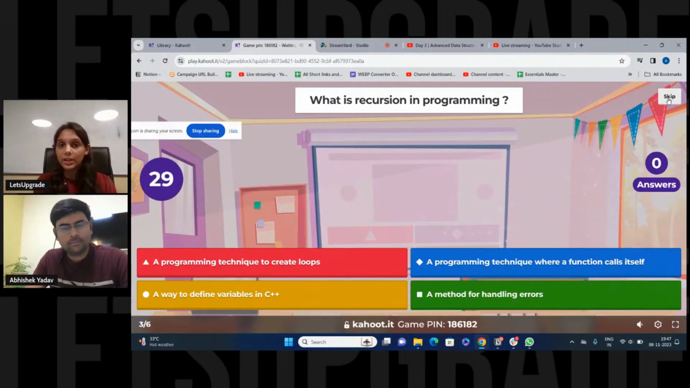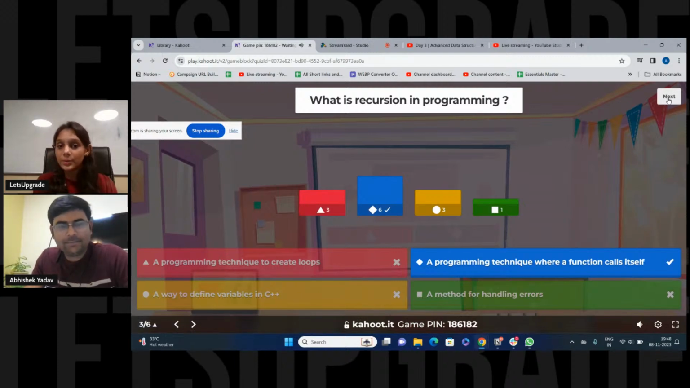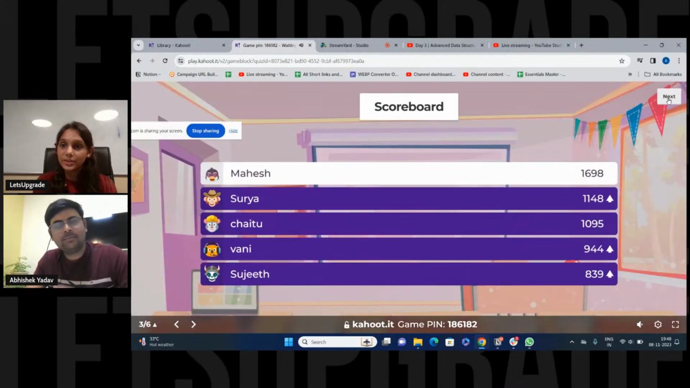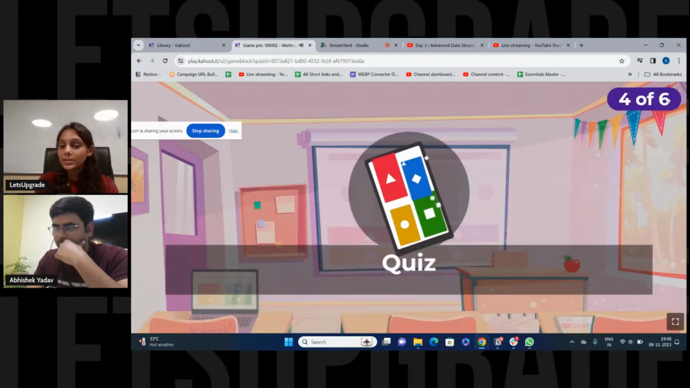Third question. What is recursion in programming? A programming technique to create loops, a programming technique where a function calls itself, a way to define variables in C++, a method for handling errors. Guys, we have discussed this question in today's session itself. We are hoping for correct answers. The correct option is B, a programming technique where a function calls itself. Still Mahesh is leading. Let's see who beats Mahesh.